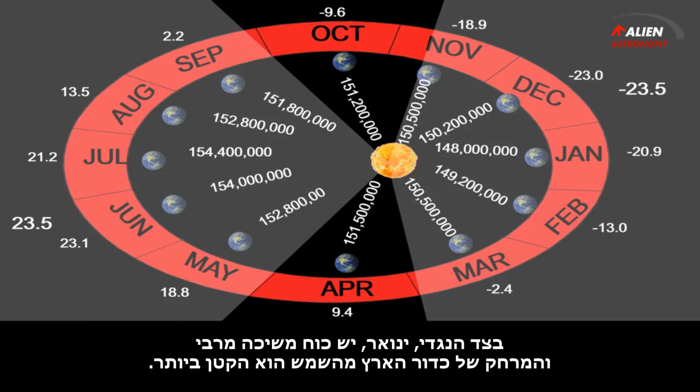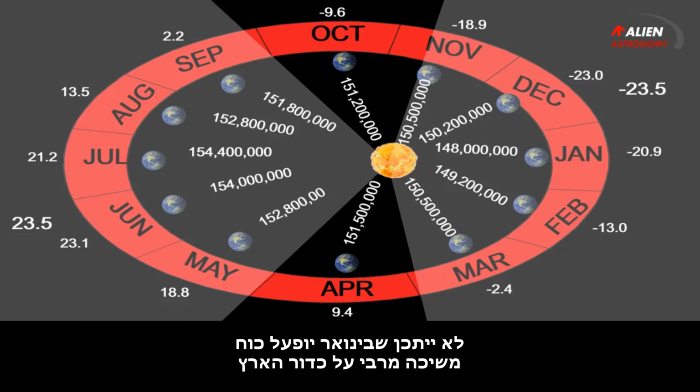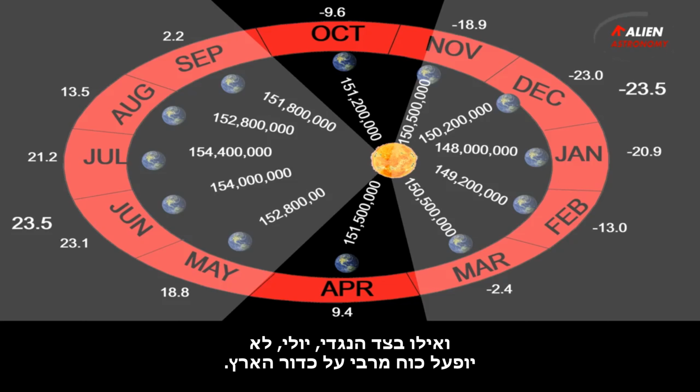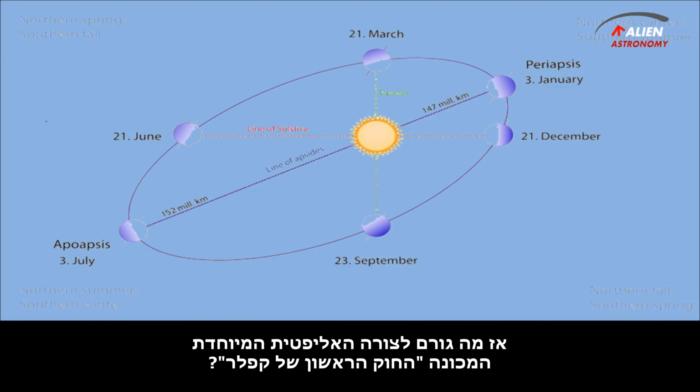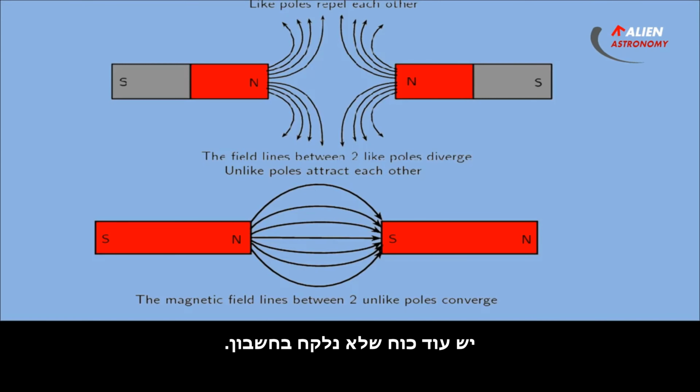In the opposite side, January, there is maximum gravity and the Earth's distance from the sun is the smallest. It is not possible that in January a maximum gravity force will be applied on the Earth while in the opposite side, July, a maximum force will not be applied on the Earth. So, what causes the special elliptical shape called Kepler's first law? There is another force which is not taken into account.